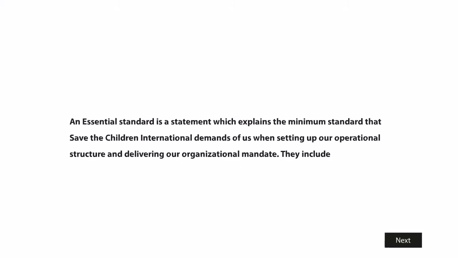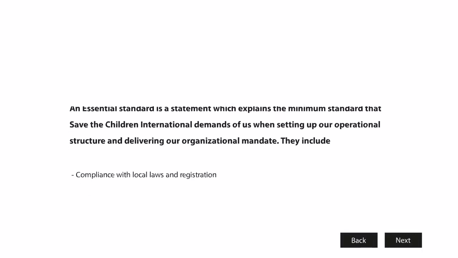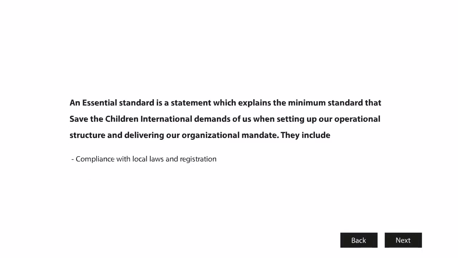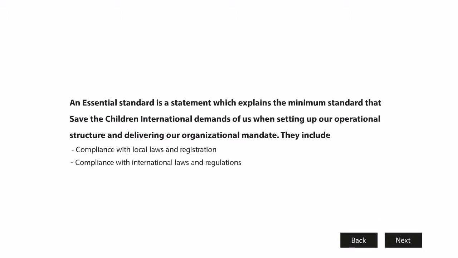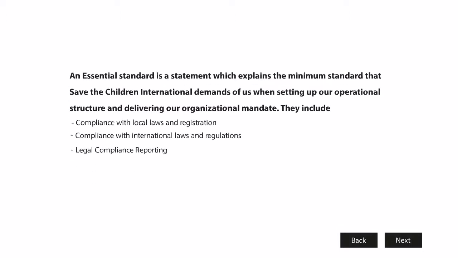An essential standard is a statement which explains the minimum standard that Save the Children International demands of us when setting up our operational structure and delivering our organizational mandate. They include compliance with local laws and registration, compliance with international laws and regulations, legal compliance reporting.